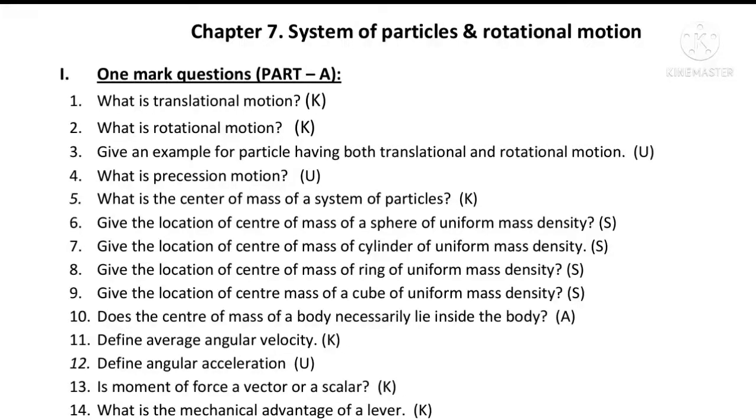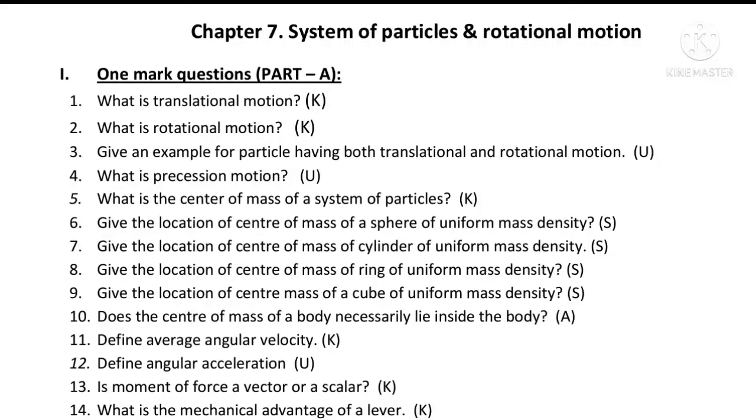Define angular acceleration. The angular acceleration of a body is defined as the ratio of the change in angular velocity to the time interval. Is moment of force a vector or a scalar?